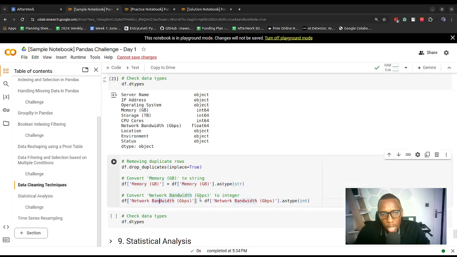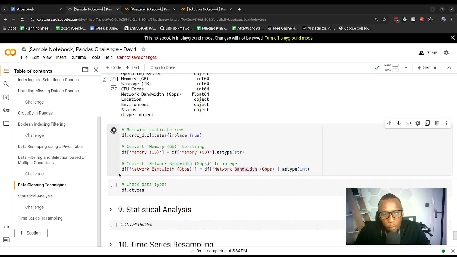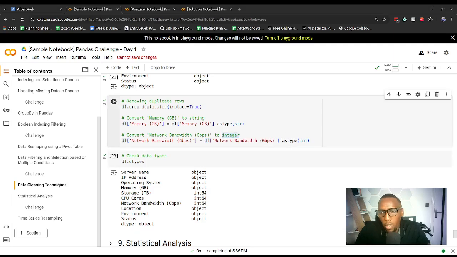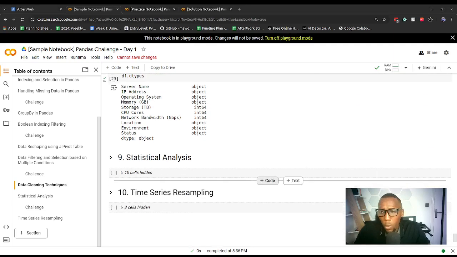Here we do a similar operation where we apply the integer data type to the network bandwidth, so here we're going to have int64. Then we check our data types. Let's run this, and then run this. Here you can see for memory GB we have object, and for network bandwidth we have int because of the integer bit over there. Pause the video and then work on the challenge.